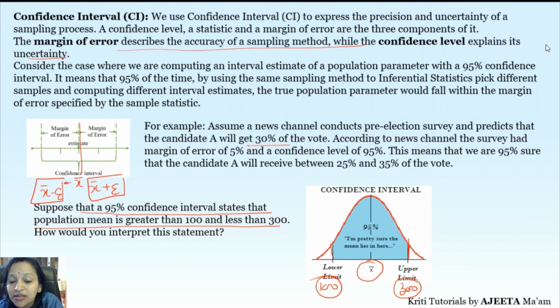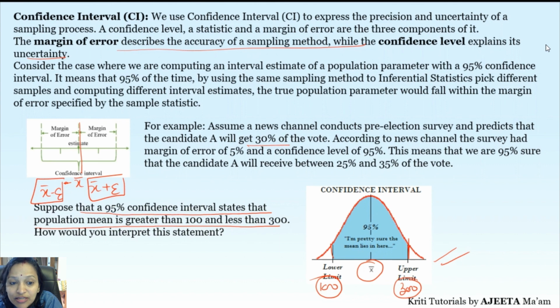He is sure that 95% is going to happen, that the mean is going to be between 100 and 300. That's a simple inference that you can have from the statement. So 95% confidence interval states that population mean is greater than 100 and less than 300. So this is what you interpret from there, correct.